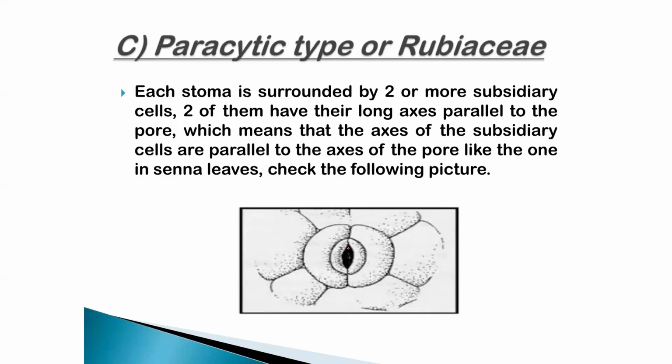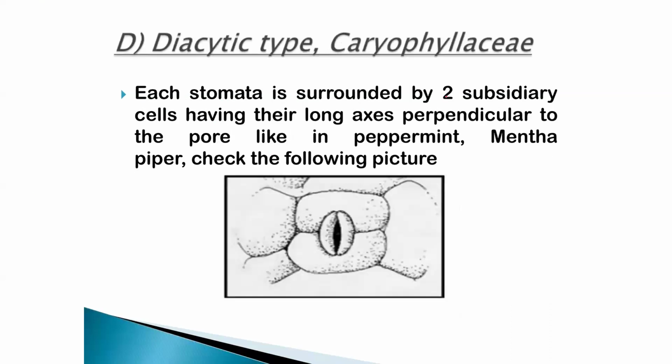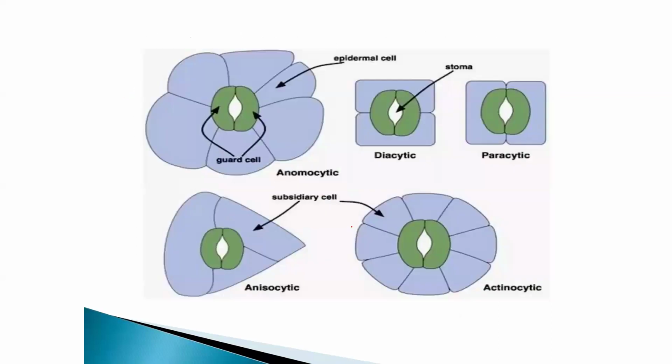Here, these subsidiary cells are parallel to the guard cells. In diacytic, that is Caryophyllaceae, each stoma is surrounded by 2 subsidiary cells having their long axis perpendicular to the pore. So these are the subsidiary cells which are perpendicular to the pore or guard cell. So these are the different types: paracytic, diacytic, actinocytic, star-shaped, anisocytic, and anomocytic.